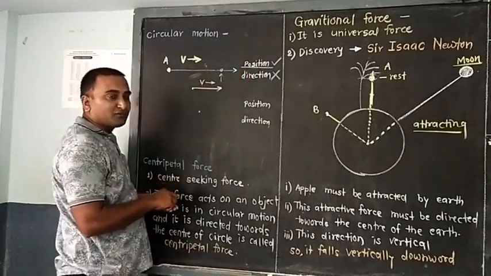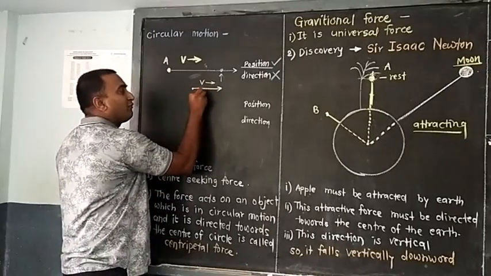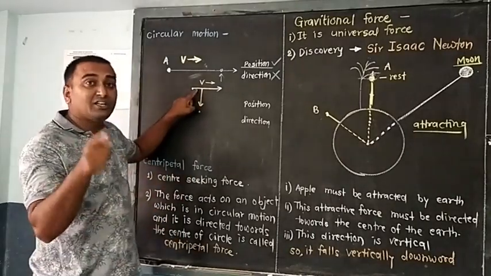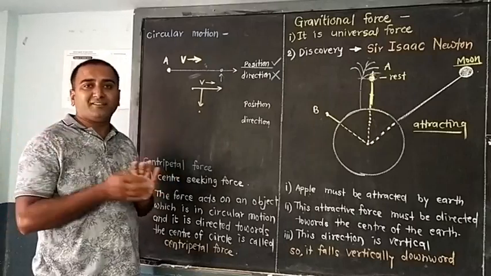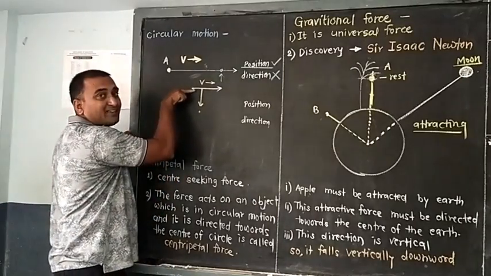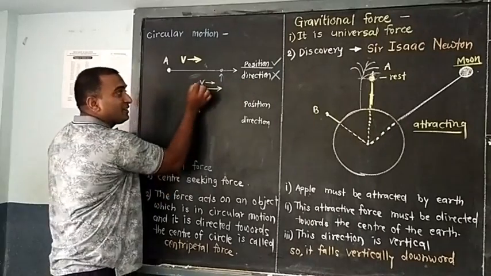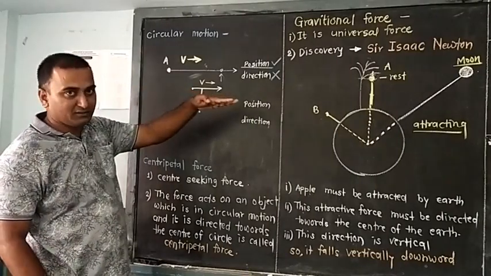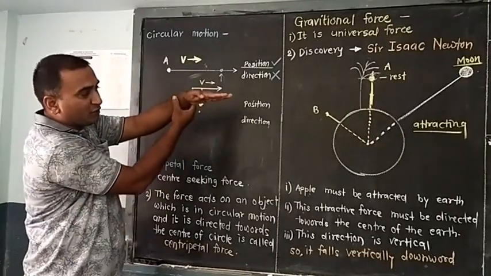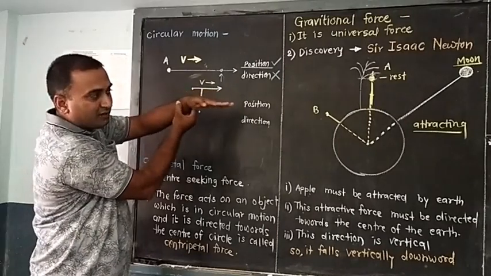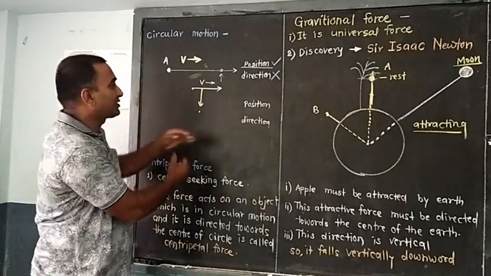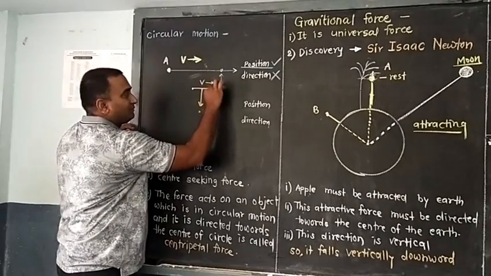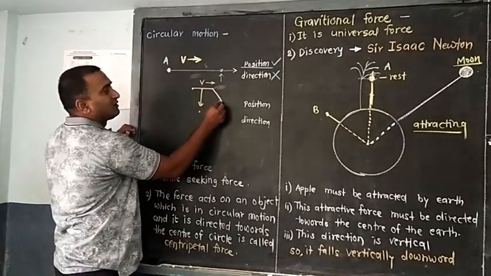Now what we want to do is apply force downward. See, the object is in motion. Already it has natural motion. And when the object has natural motion and you give it a downward force, if the object is moving in this direction and you pull it downward, it will start to move in such a direction, or it will change the direction. Without going straight it will come down. So that is change in direction.